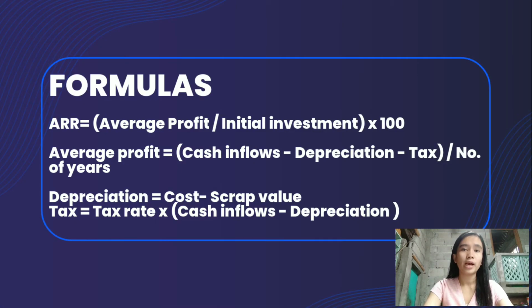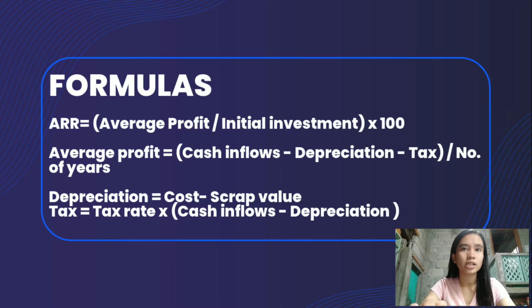So the formula to compute ARR is average profit divided by initial investment times 100, and in the problem, of course, average profit will not be given. So since it is not given, we need to compute it, and to compute average profit, we need to follow this formula, which is cash inflows minus depreciation minus tax, divided by number of years.